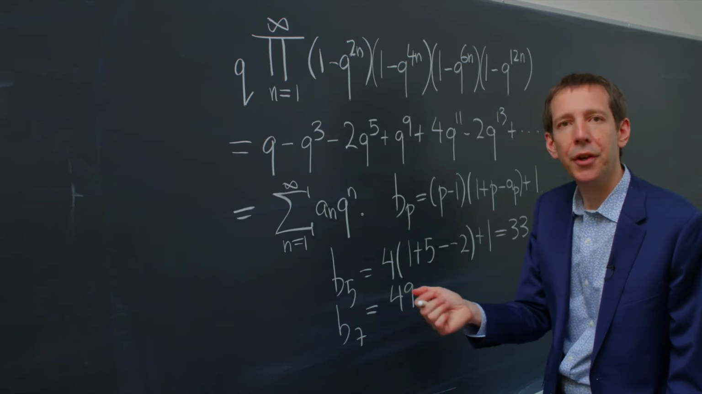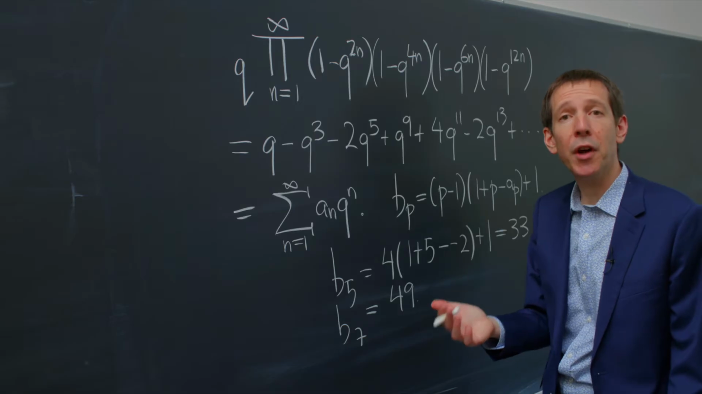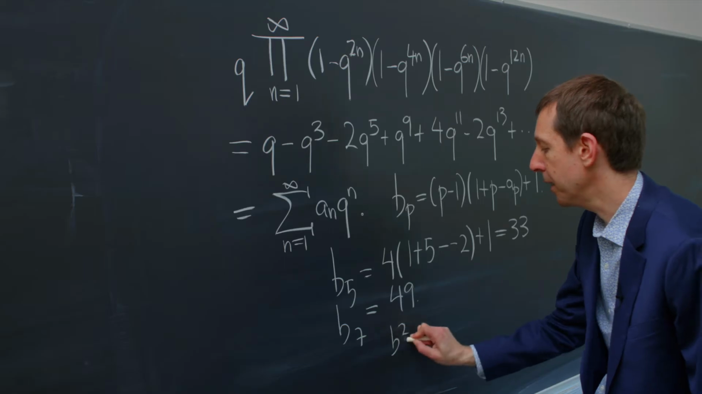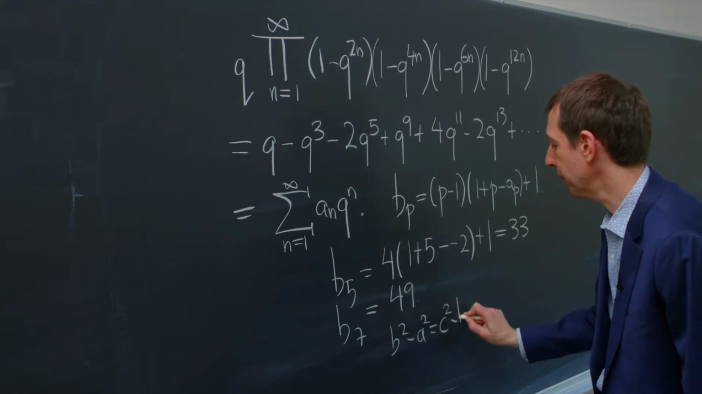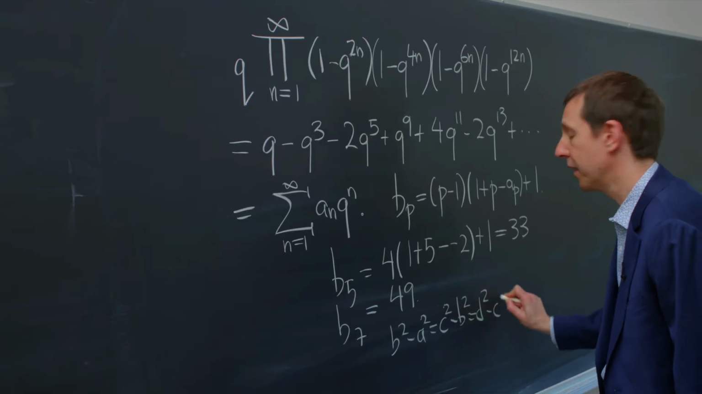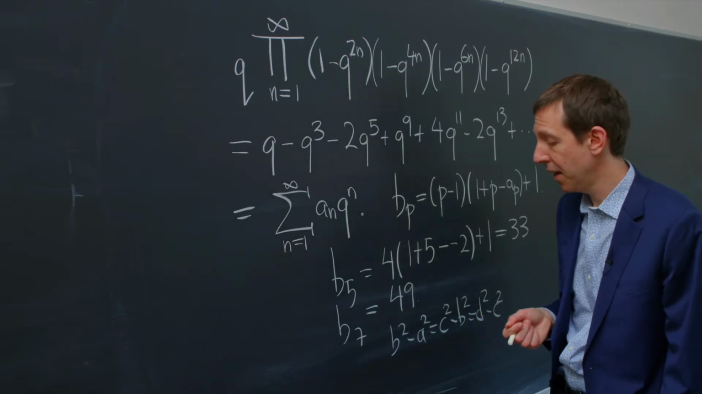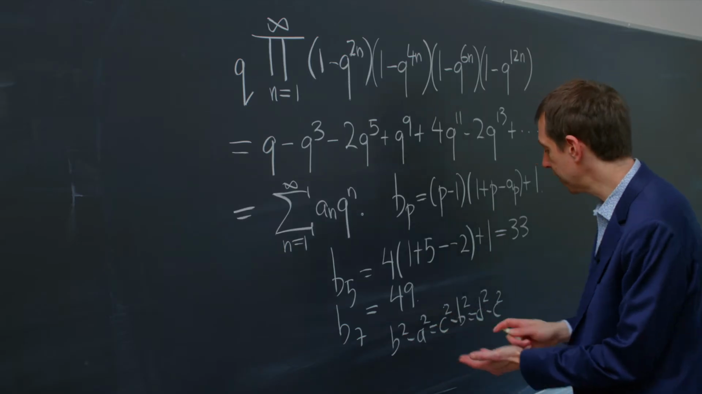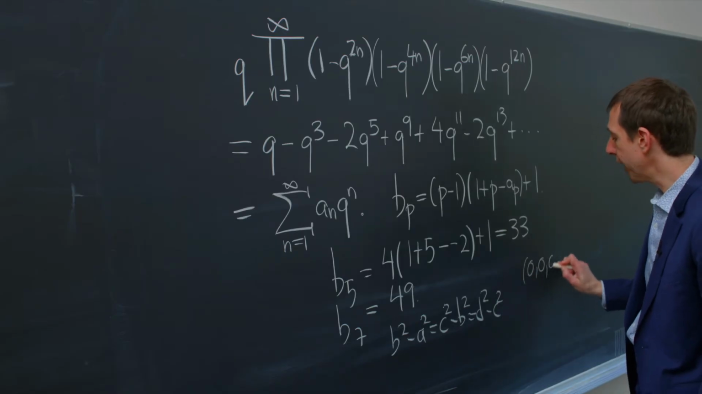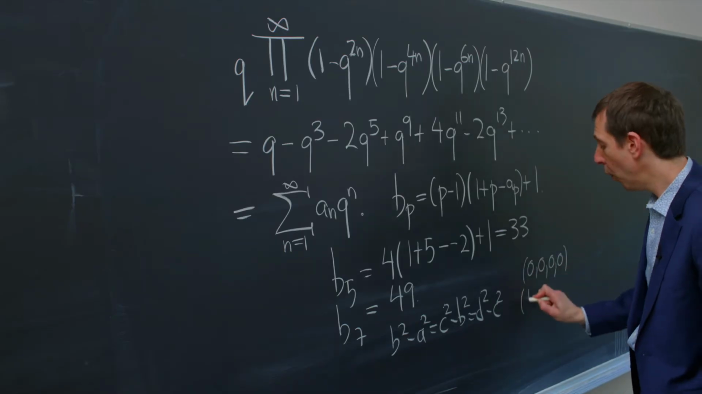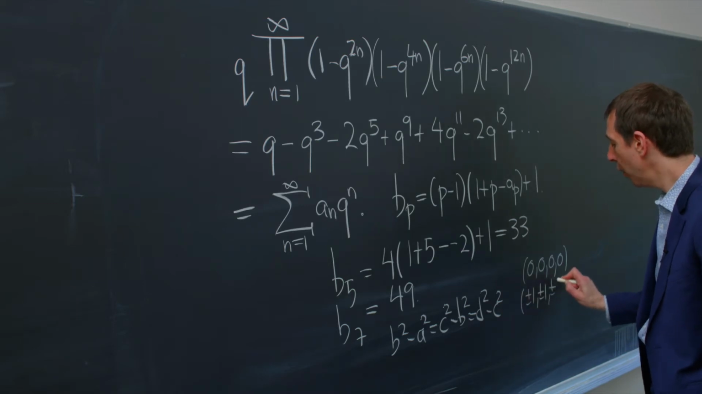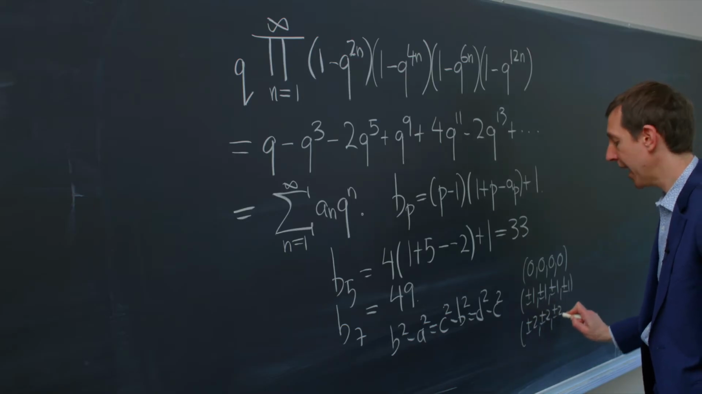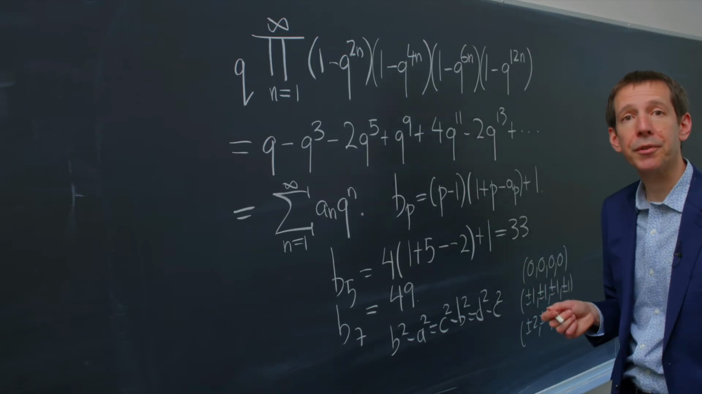These numbers turn out to be exactly the same as the number of solutions modulo p to Fermat's four squares equation, b squared minus a squared equals c squared minus b squared equals d squared minus c squared, modulo p. For example, if p is equal to 5, the only solutions to this equation are the solutions in which a, b, c, d are all 0, or they're all plus or minus 1, or they're all plus or minus 2. And this makes exactly 33 solutions.